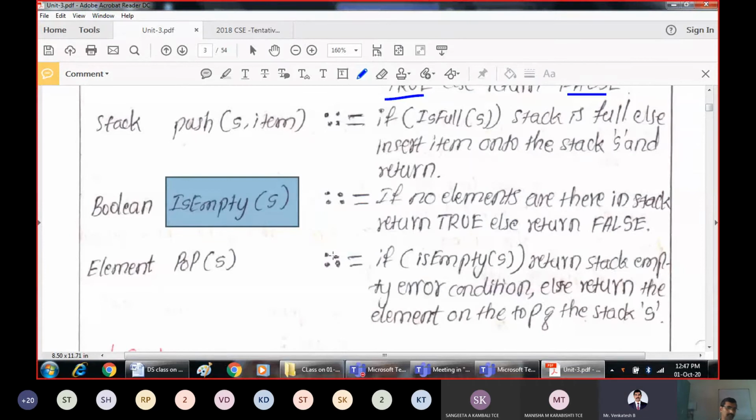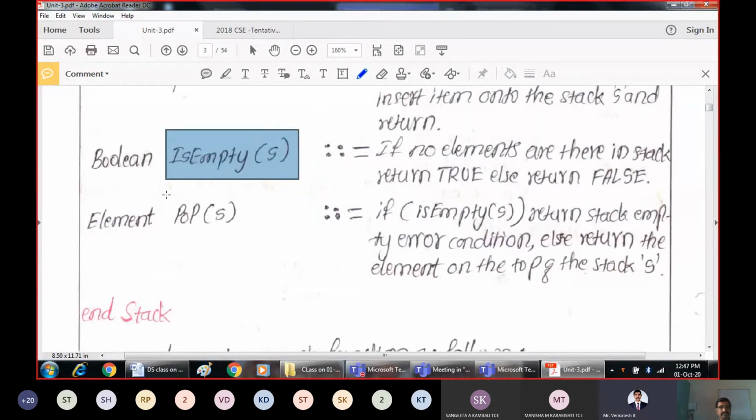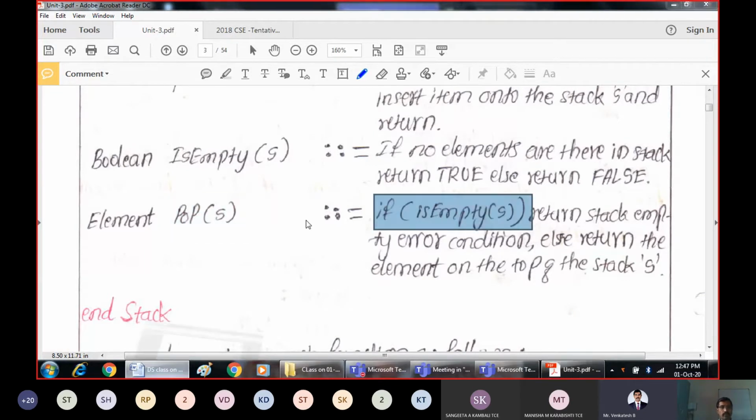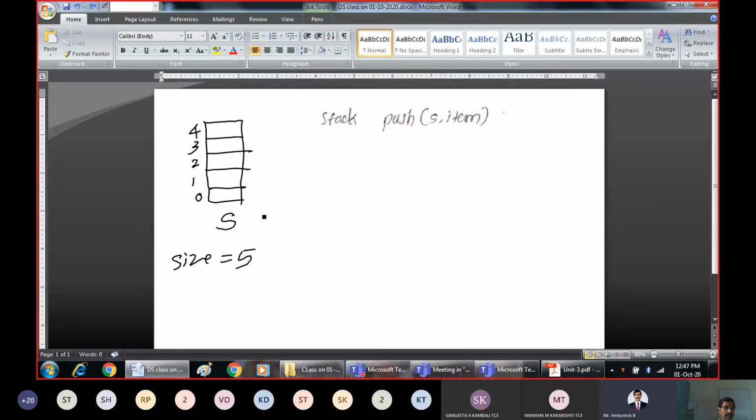Next is pop. Exactly like push, what pop does is take an element out from the stack. Deleting an element from the stack is called a pop. So before you delete, you should check whether it is empty. Now, in this scenario, is it possible to delete an element from the stack? No. Why can we not? Because there are no elements. So if there are no elements in the stack, we cannot delete an element.